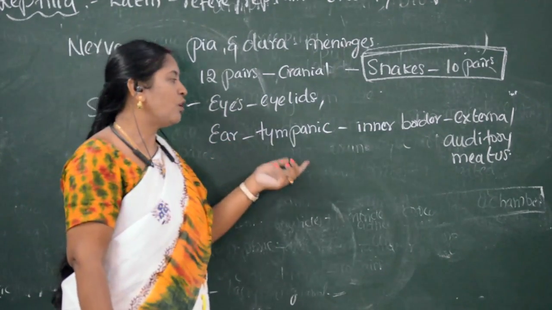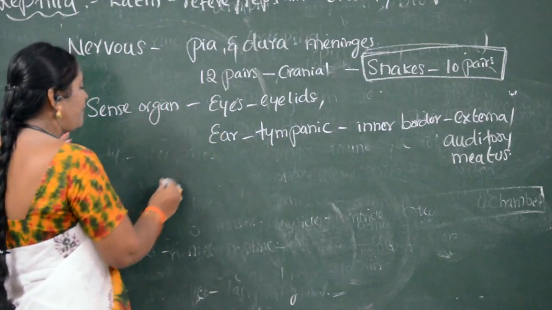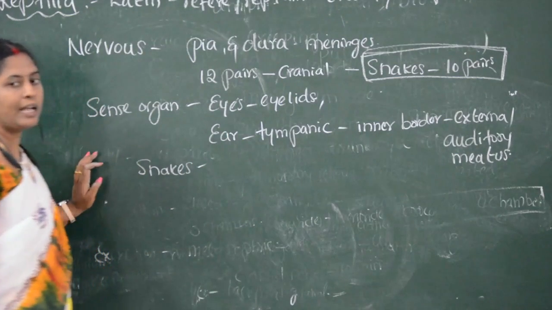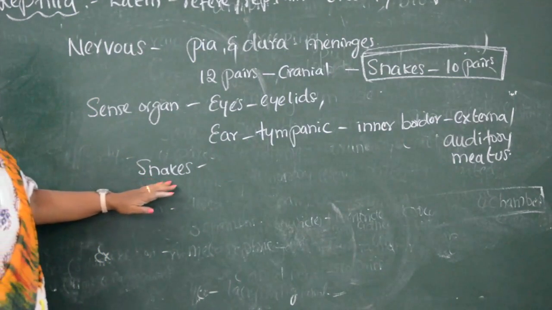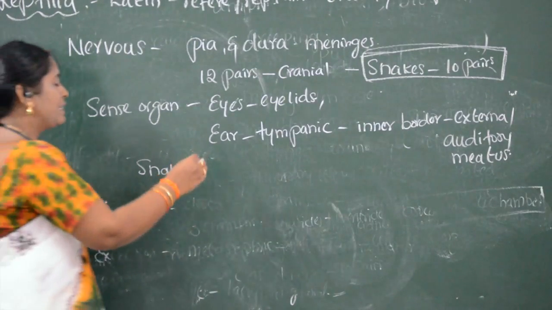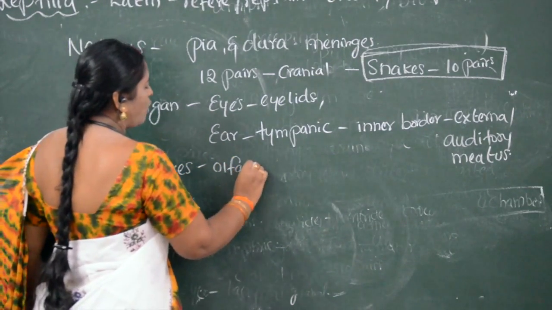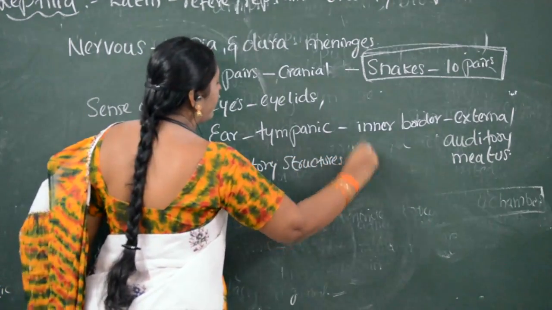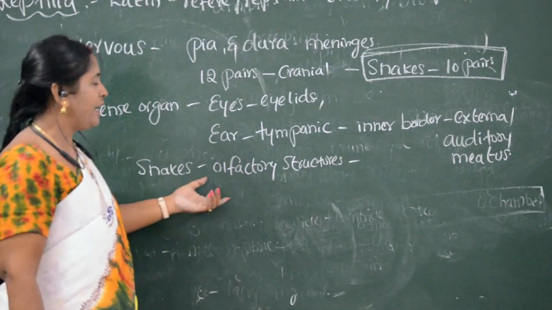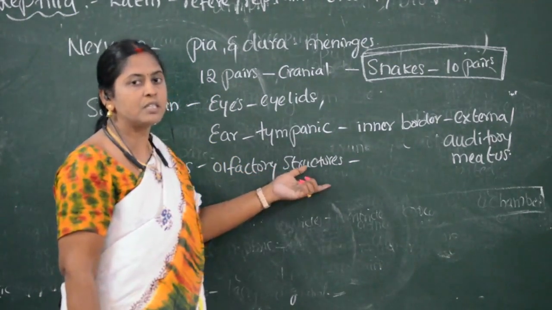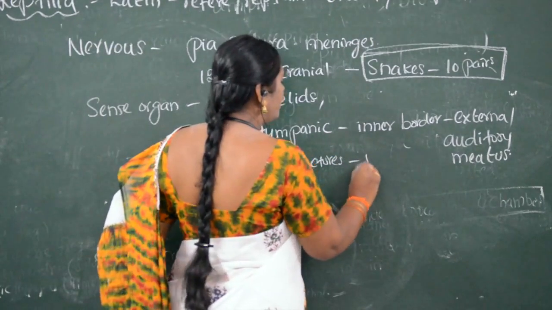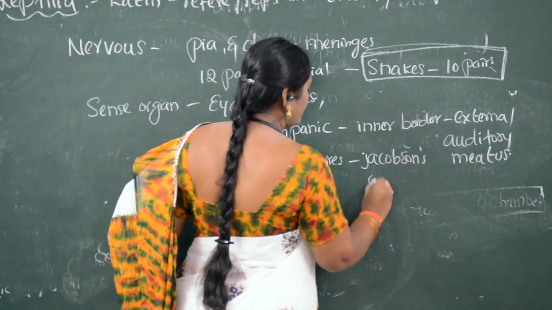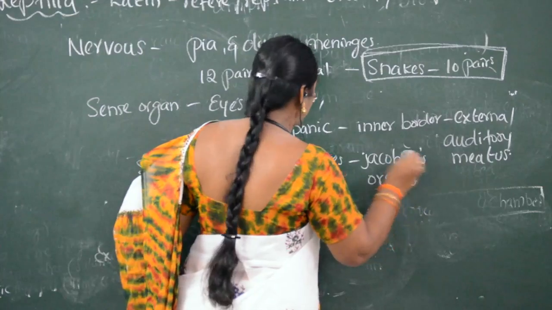But when it comes to the auditory or olfactory organs, in snakes a special sensory organ is well developed. What is the special sense organ developed in snakes? Special structures called olfactory structures. Olfactory structures are well developed in snakes. The name of the olfactory structures which are well developed in snakes is Jacobson's organ.